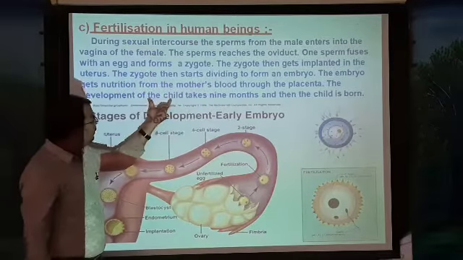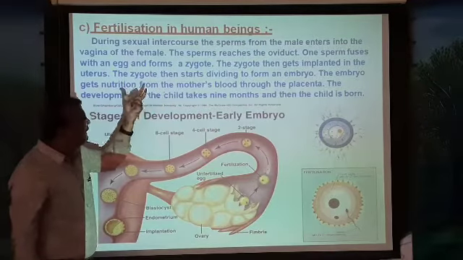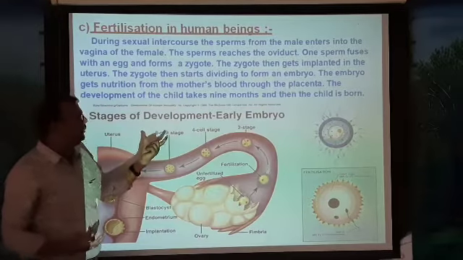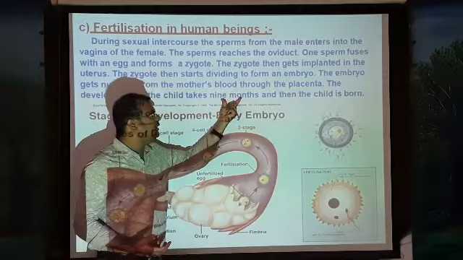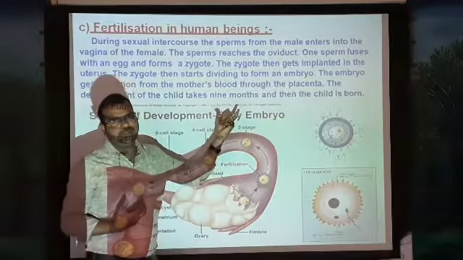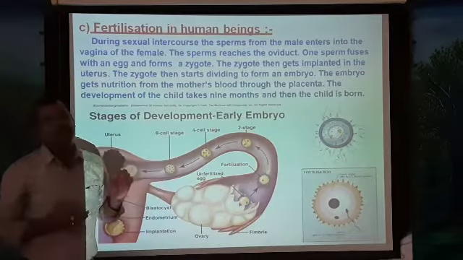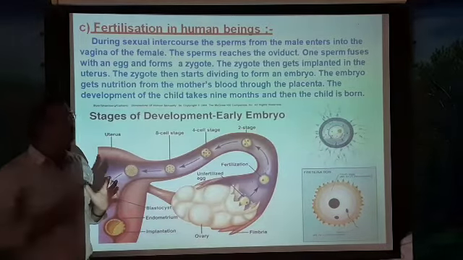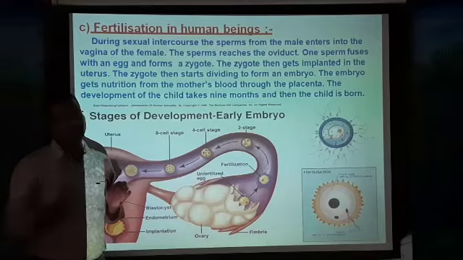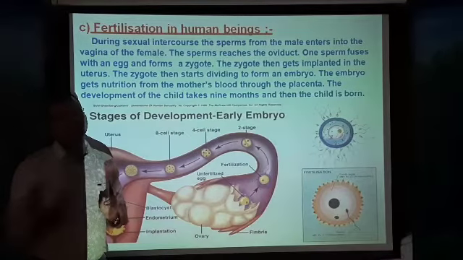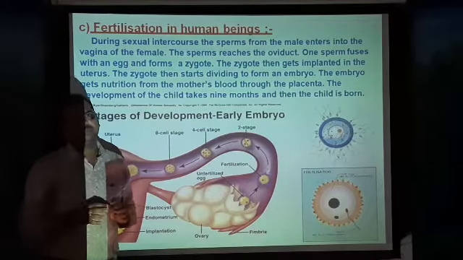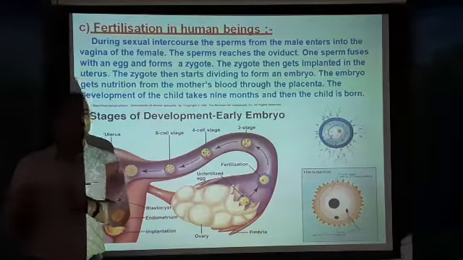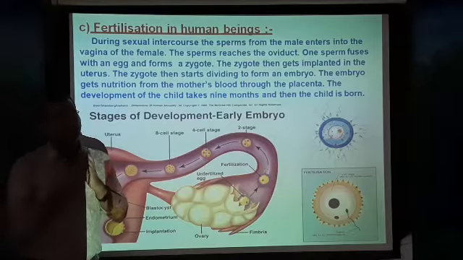In human beings, a period of 9 months is required to develop a baby. This 9-month period is called the gestation period. Every animal has its own period of time for delivery of a baby, and human beings have 9 months. The gestation period of human beings is 9 months. After 9 months, the baby comes out from the mother's body.